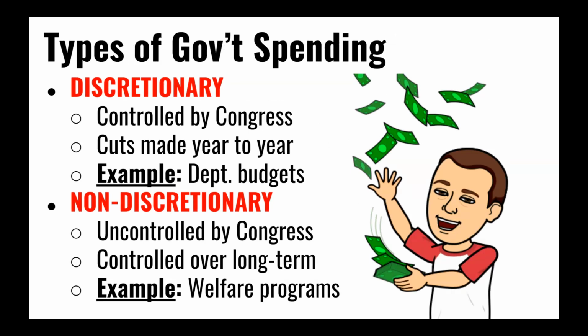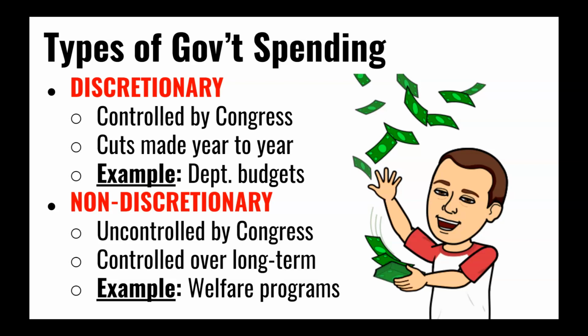When it comes to spending the money that the government has collected, there are two different categories we typically lump the spending into. One is called discretionary spending, the other is non-discretionary spending. With discretionary spending, it means the government has its discretion and has a choice as to whether to spend money from year to year on those programs or not. So Congress has full control over this.